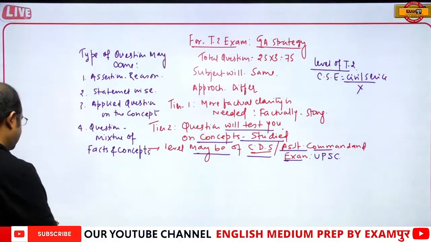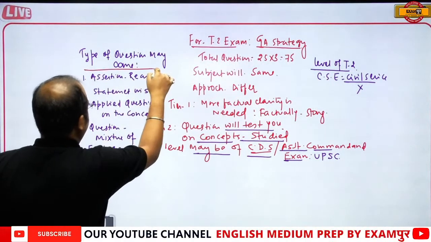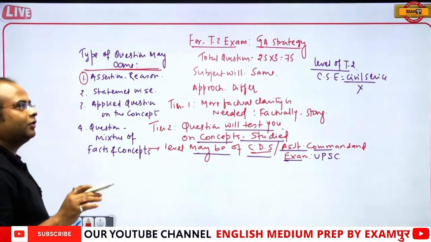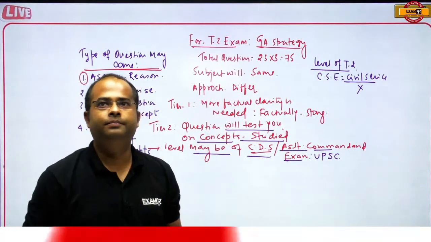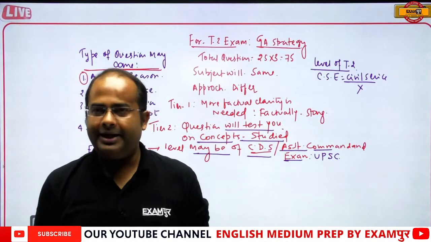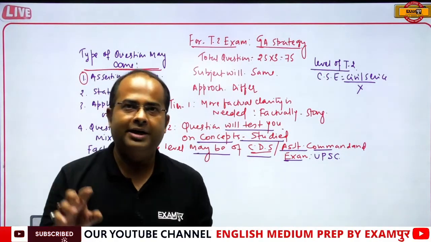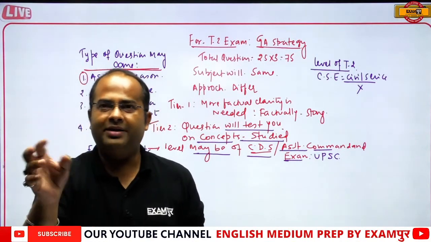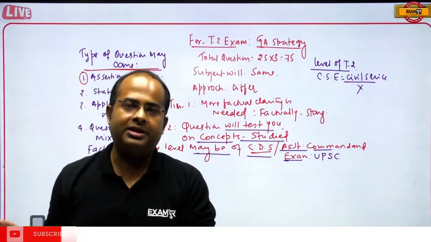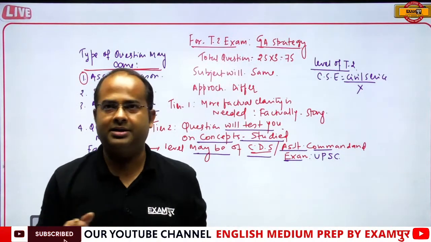For example, you may not have practiced this type of question earlier. Take the assertion reason type question. If you have seen the NDA examination, they give a statement and then give you the reason, and ask whether the statement and reason are correct, and whether the reason is the correct explanation of the assertion.